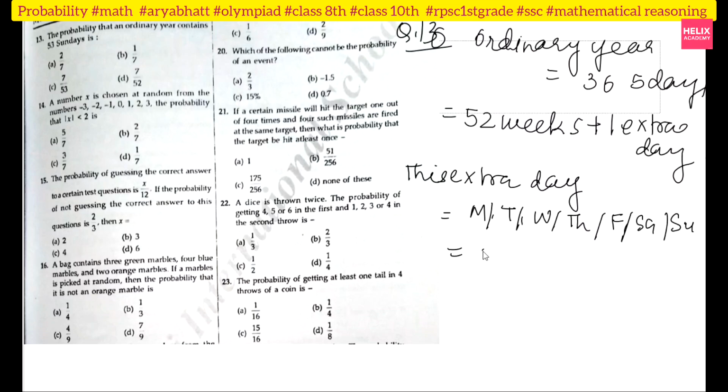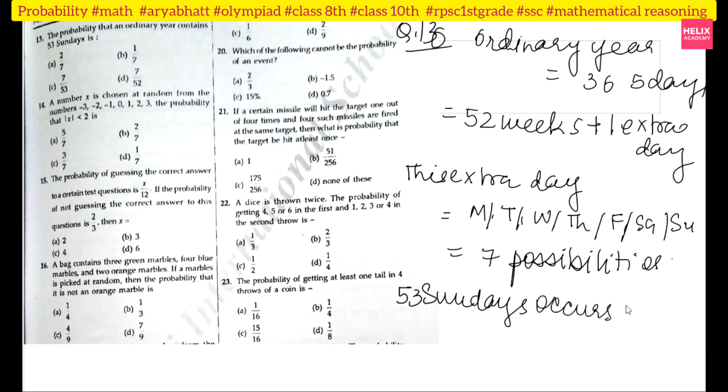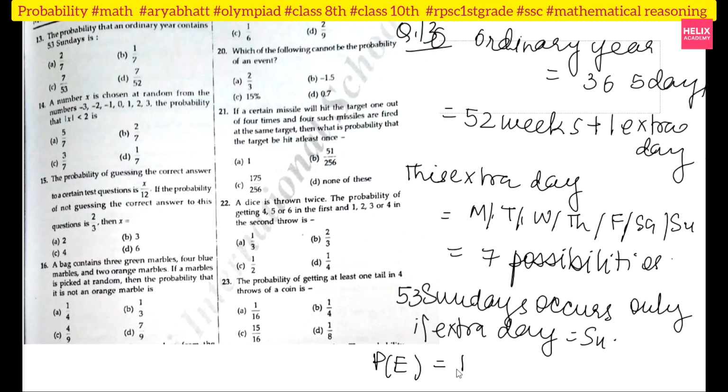So total possibilities will be 7, that is, this extra day can be anything. Okay, so I can say that 53 Sundays occur, because this is my favorable condition, only if your extra day is Sunday. So the probability of that event is equal to 1 upon 7. So my answer will be option B.